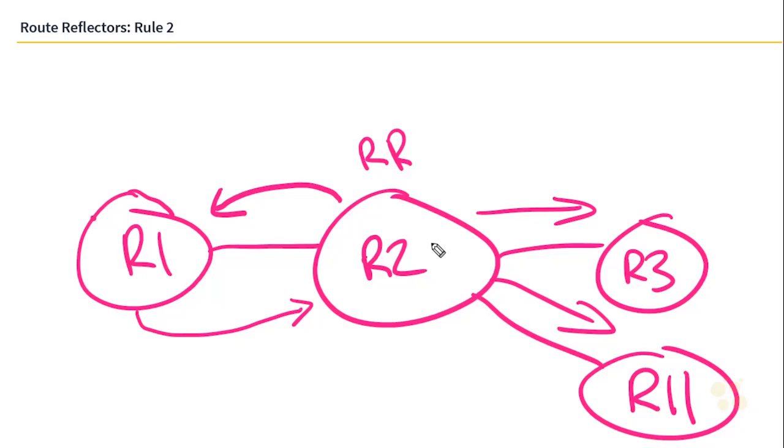So what we're going to do in the next nugget is jump in the virtual lab and advertise a network from R1 and verify that it shows up on our non-clients R3 and R11. In the meantime, that's been rule number 2.